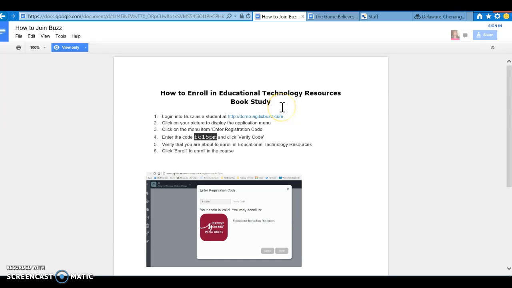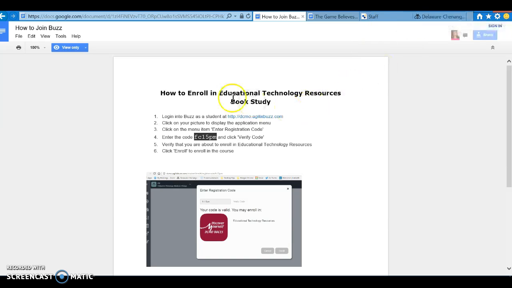One thing to know about this is that we are going to be offering these resources to 4 other DCMO districts so that we can collaborate and all the districts can put on their resources and watch our educational technology resources expand.